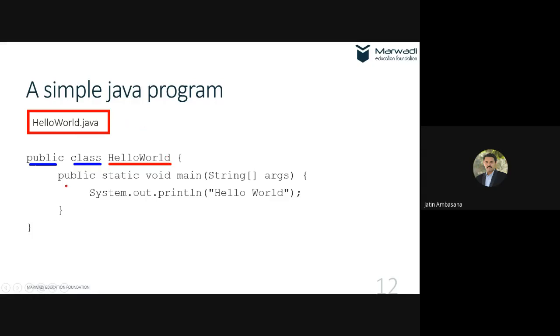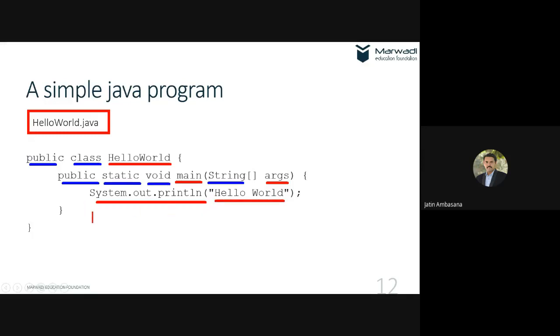Then again, this public is a keyword, static is a keyword, void is also a keyword, and main is the name of the method. Over here again, you have String, which is a data type, and args is the name of that variable, and it is a string array. And here we have System.out.println, which will print hello world.